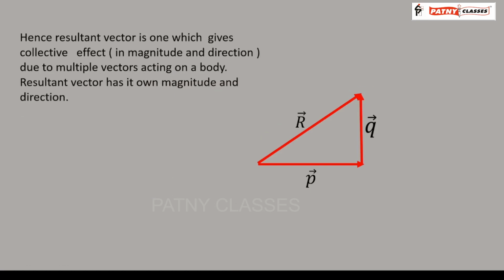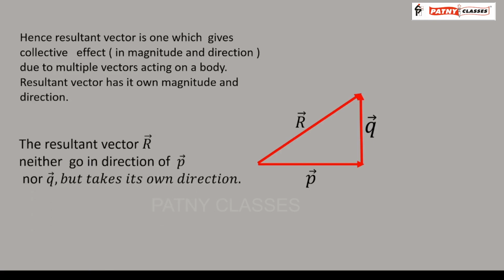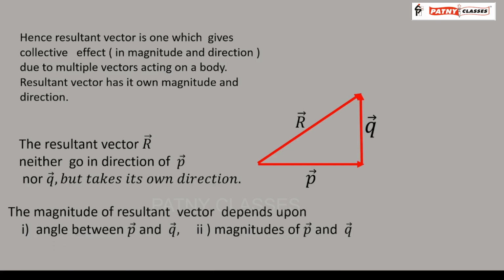From the above discussion, we conclude that the resultant vector is one which gives the collective effect due to multiple vectors acting on a body. The resultant vector has its own magnitude and direction. The resultant vector R neither goes in the direction of vector P nor the direction of Q but takes its own direction. The magnitude of the resultant vector depends upon, 1. the angle between vector P and vector Q. Also, the magnitude of the resultant vector depends upon the magnitudes of vector P and vector Q.